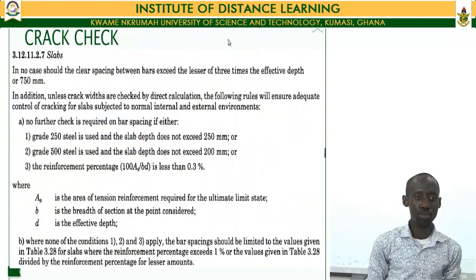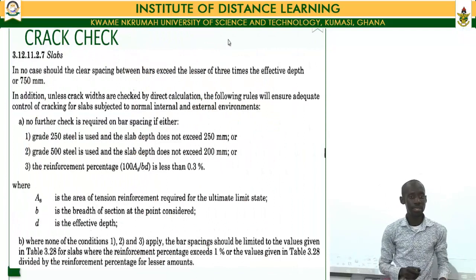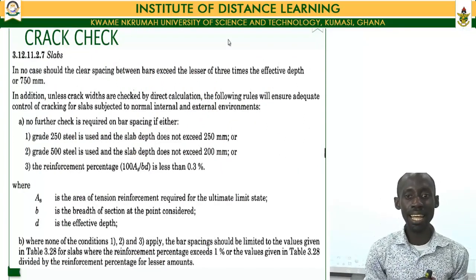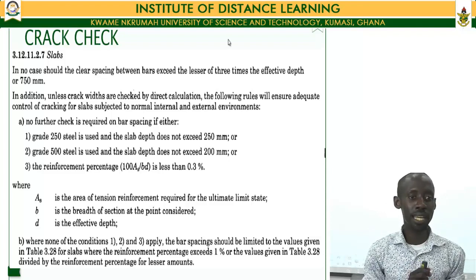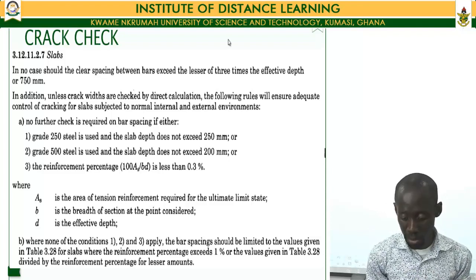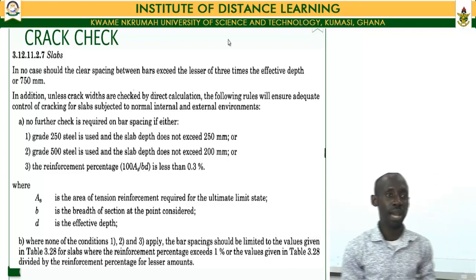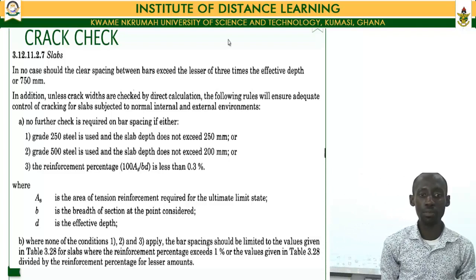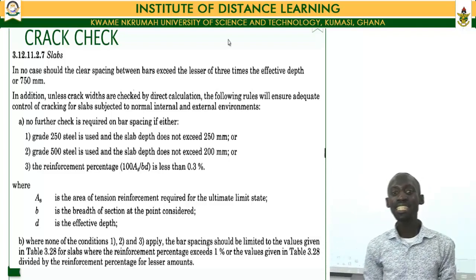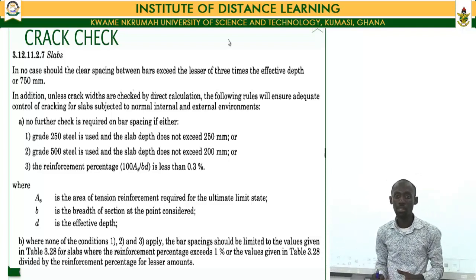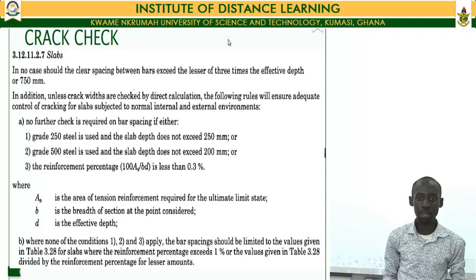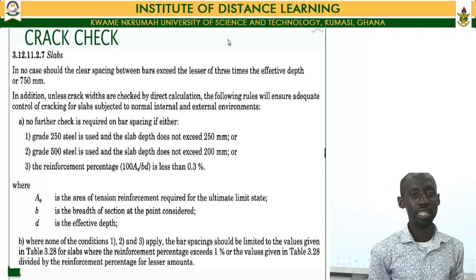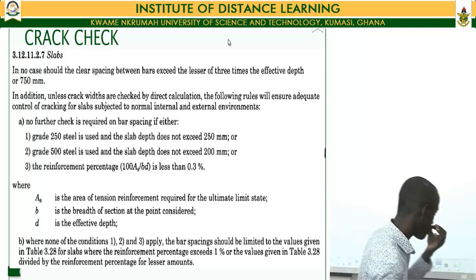An extract of that is provided for our viewing, and it states, in no case shall the clear span between bars exceed the lesser of 3 times the effective depth, or 75 millimeters. That is the first provision given by the BS code. In no case shall the clear span between bars exceed the lesser of 3 times the effective depth or 75 mm, whichever be the lesser.